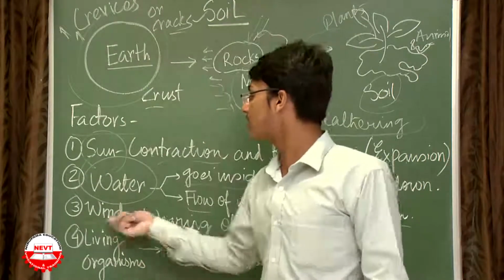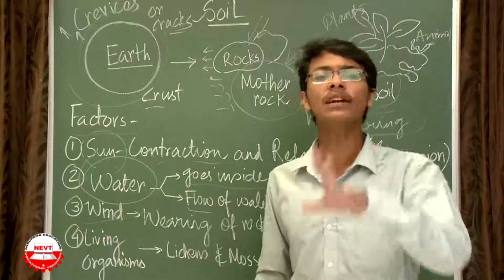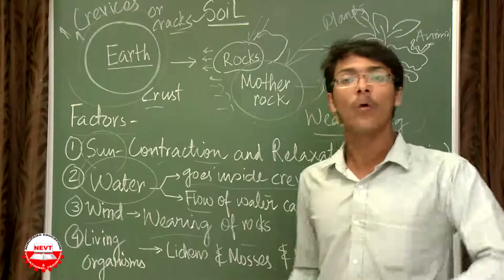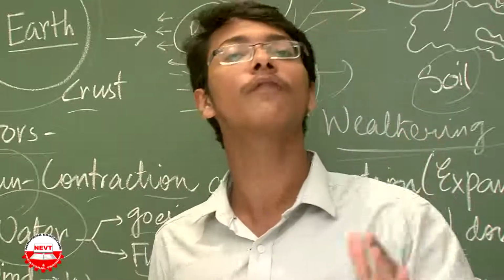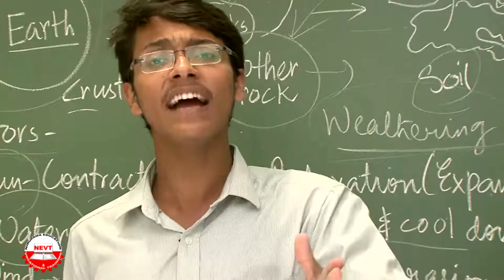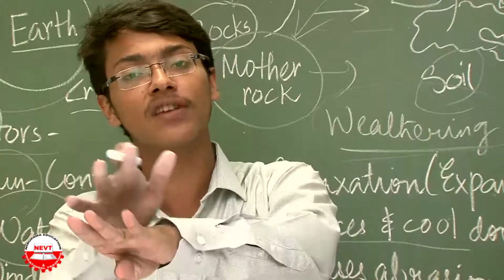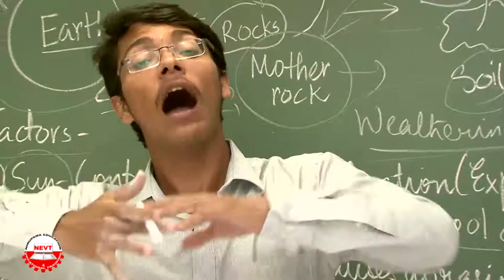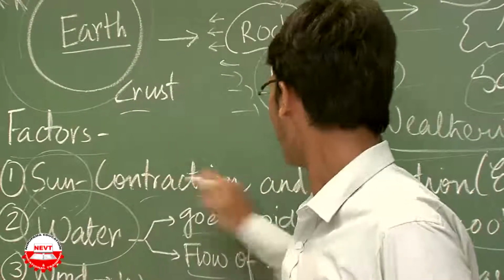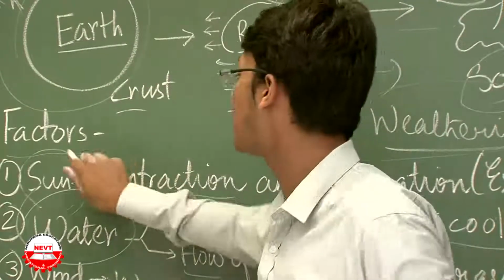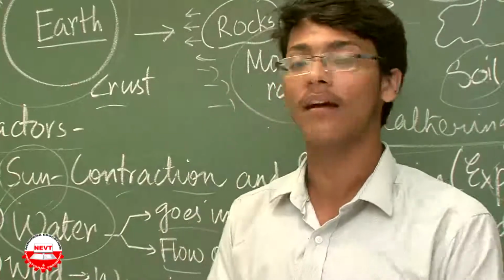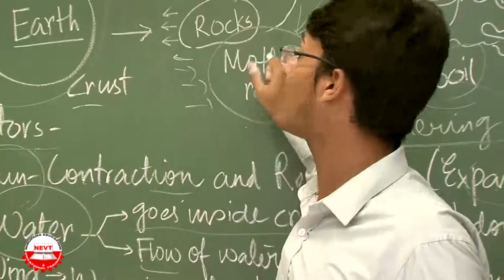The third process is wind, and it works similar to the second function of water. It causes wearing of rocks. Wearing means a constant flow of wind at very high speed strikes the surface of the rock, and upon striking it loses its surface. How does it lose it? Because crevices are already formed by the sun. So these crevices will expand and finally it will break, because our aim is to break the mother rock to